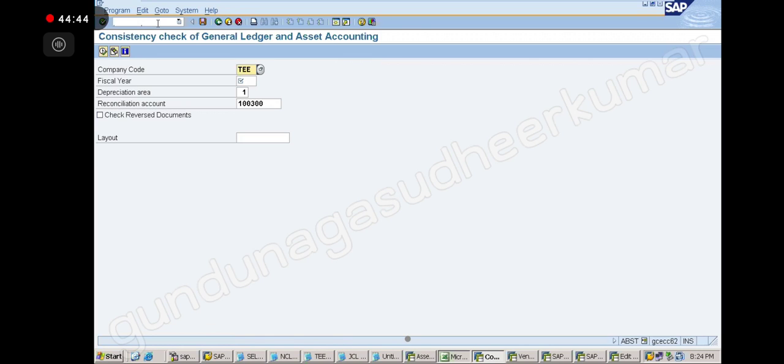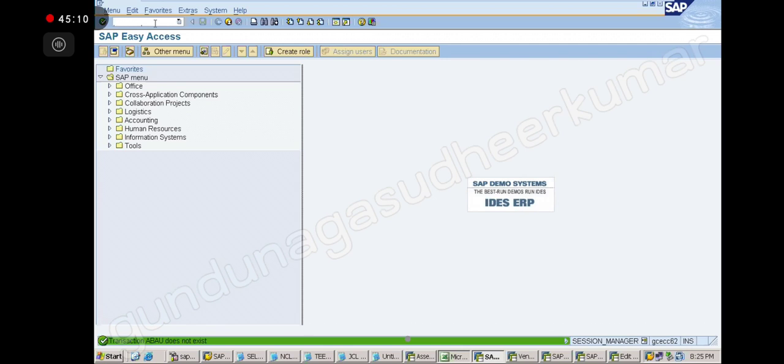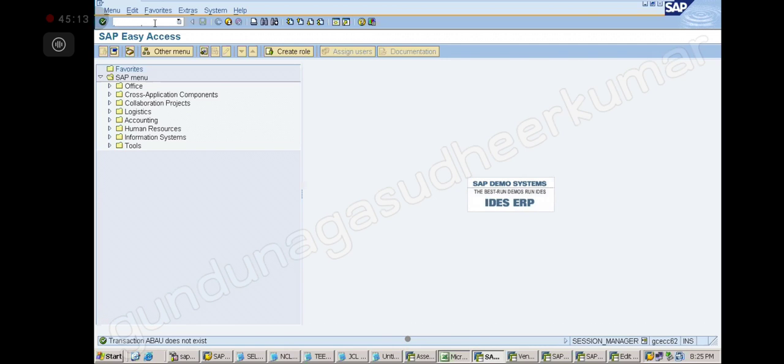Consistency check of general ledger and asset accounting. If there is any problem, and your GL account and your asset accounting are a mismatch, then you will do the reconciliation. Okay. I know you are talking about AF something like that, ABAU or something. See, that is the AUC settlement you are talking about. Yes, I will cover that when we are doing it, there is still time for that. Okay, thank you, sir.